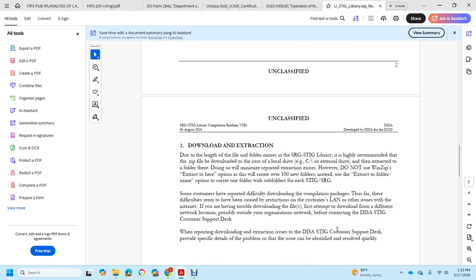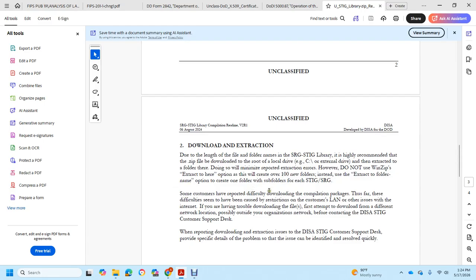Downloading and extraction. Due to the length of the file and folder names of the Security Requirements Guides and Security Technical Implementation Guides library, it is highly recommended to save the zip file downloaded to the root of a local drive, such as the C or an external drive, then extract it as a folder. Doing so minimizes reported extraction errors. However, do not use WinZip or the Extract Here option, as this will create over 100 new folders. Instead, use the Extract to Folder Name option to create one folder with subfolders for each Security Technical Implementation Guide and Security Requirements Guide.